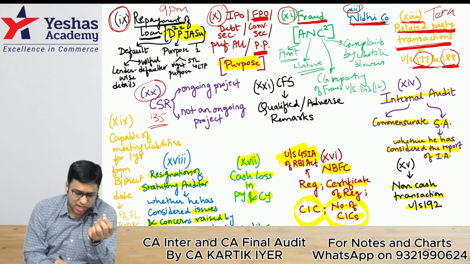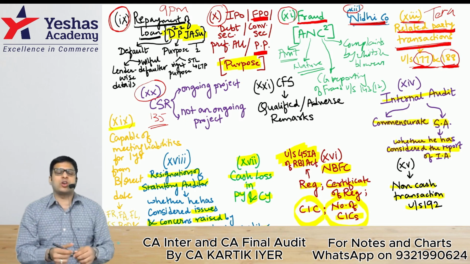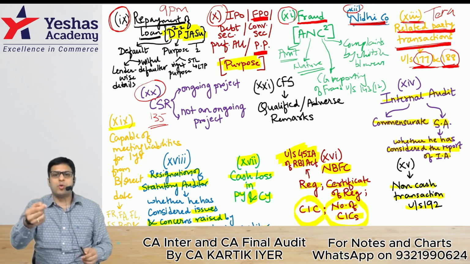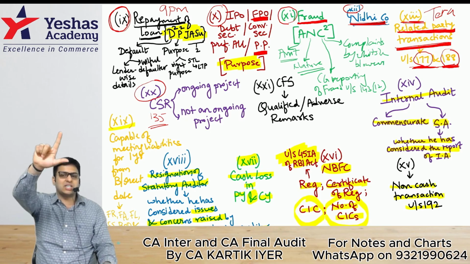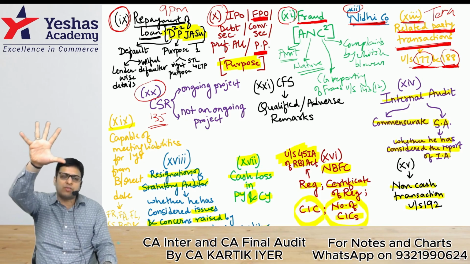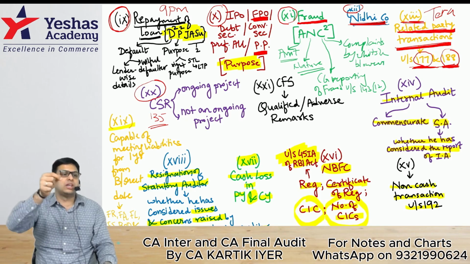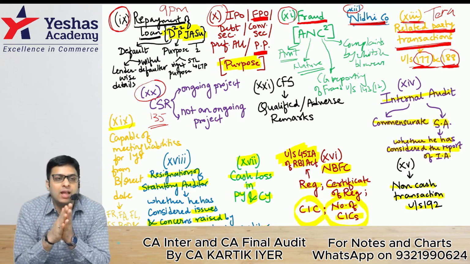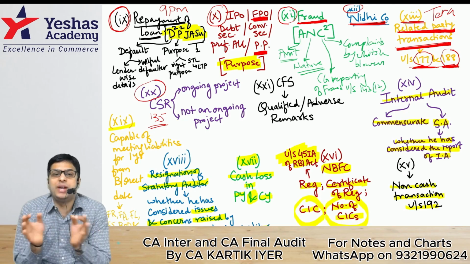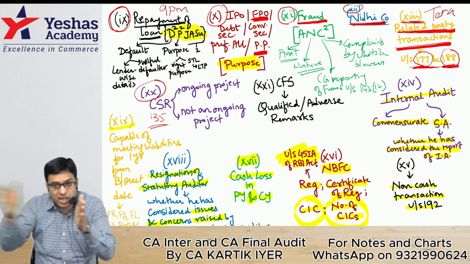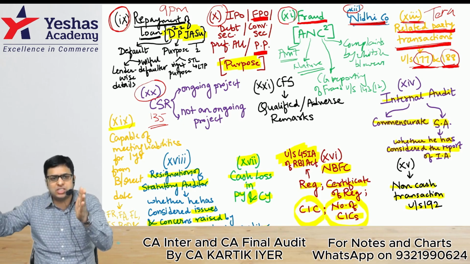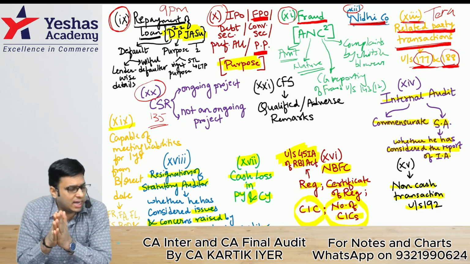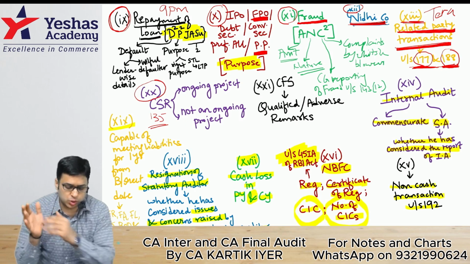Next, CARO clause 19. When the auditor is making the CARO report, he'll go through 5 documents: financial ratios, financial assets, financial liabilities, financial statements, board and management plans. After going through these 5 documents, the auditor will mention whether the company is capable of meeting its liabilities for a period of 1 year from the balance sheet date. This is CARO clause 19. CARO clause 20, very nice.